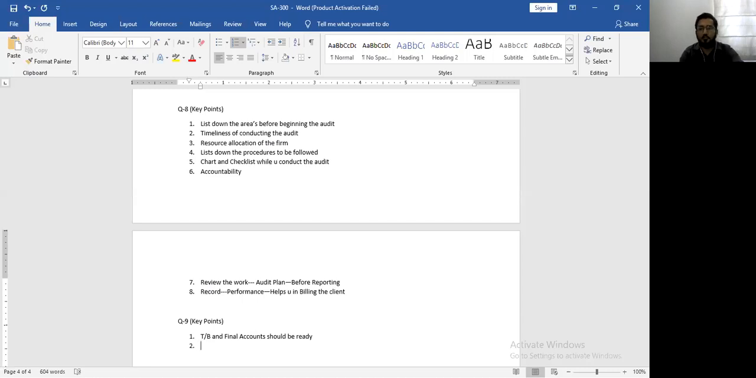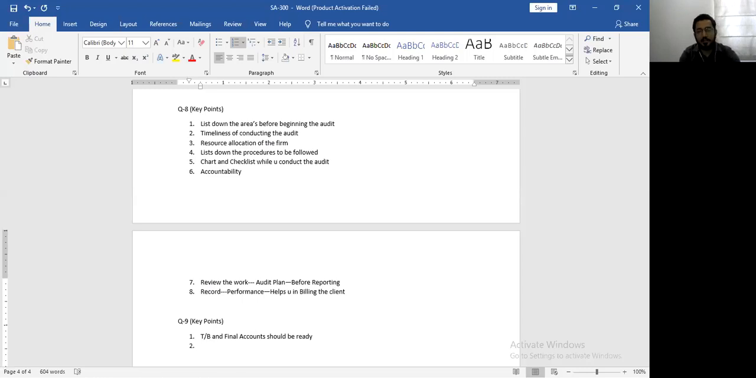That is not really the work of an auditor. Preparing books of accounts is the responsibility of the management. Conducting audit on the books of accounts is the responsibility of the auditor. So please bear this in mind that trial balance and final accounts should be ready.